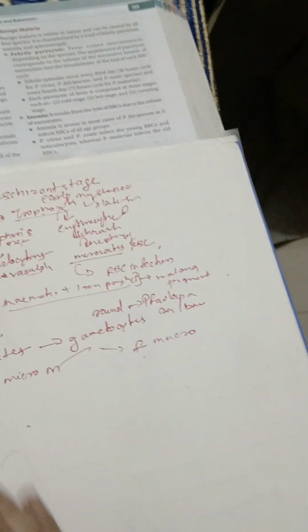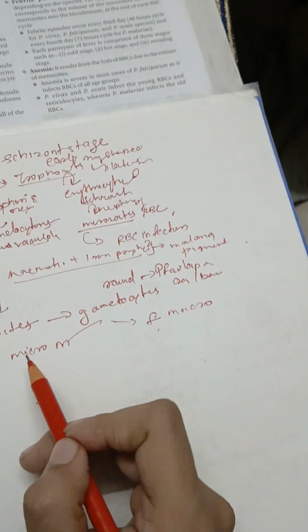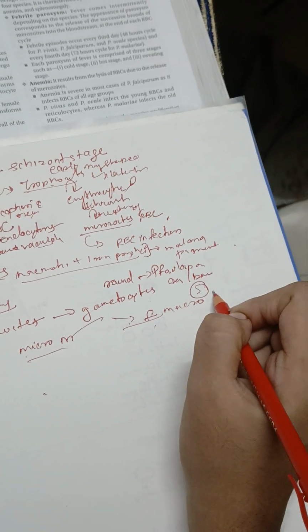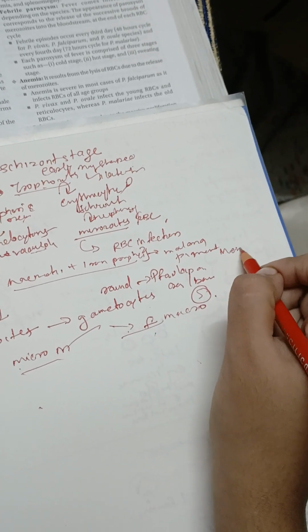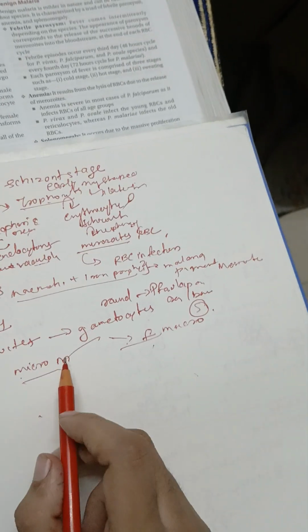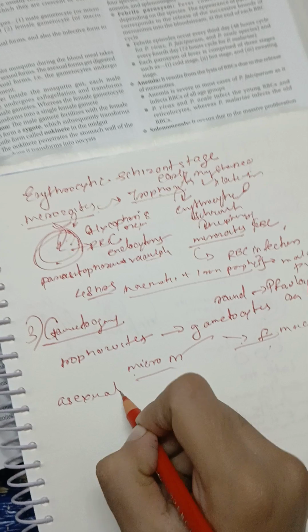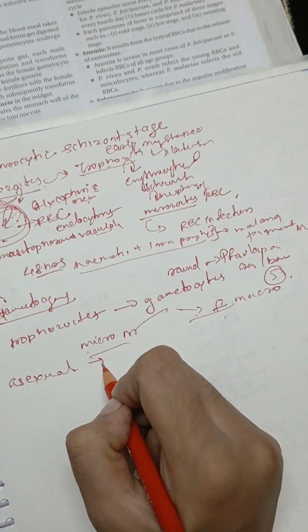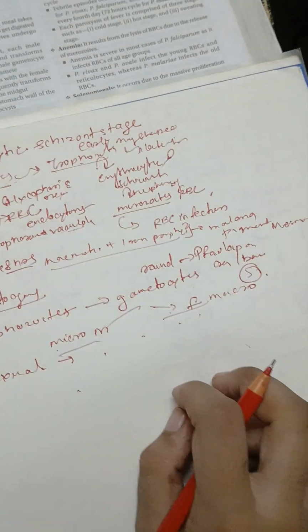Now understand, a female Anopheles mosquito will take up the blood meal of both asexual as well as sexual forms. The asexual forms, which are merozoites, will be digested by the female Anopheles mosquito, whereas the sexual form gametocyte undergoes further development.